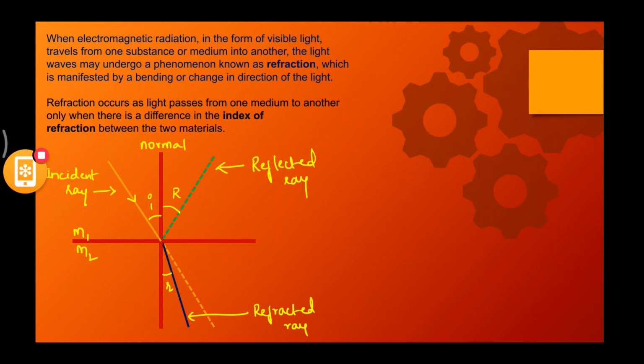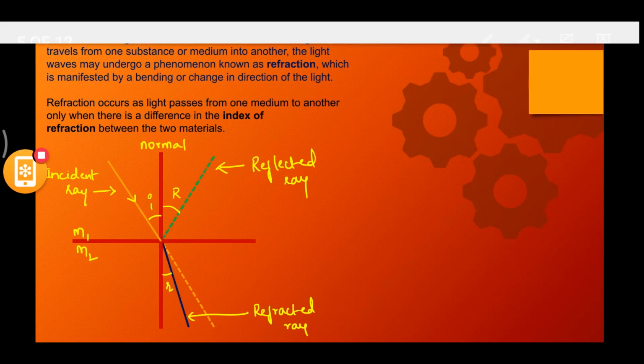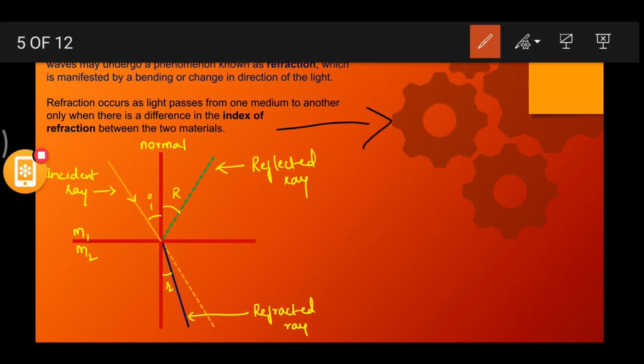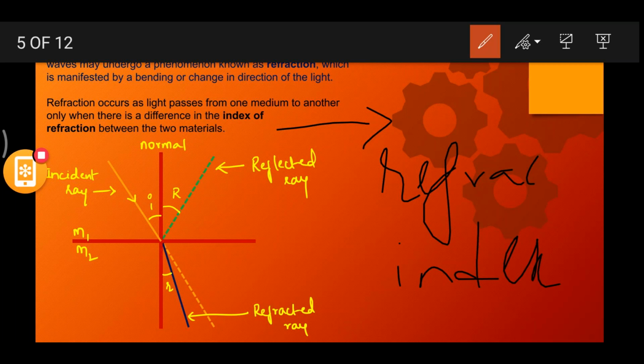So refraction occurs as light passes from one medium to another only when there is a difference in the index of refraction. Now what is this index of refraction? We basically call this the refractive index. I think we have already discussed this; it is represented by mu.